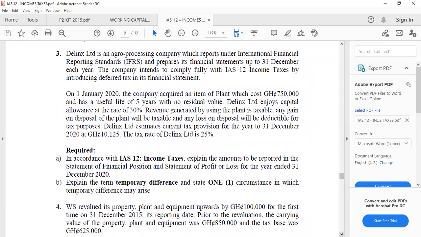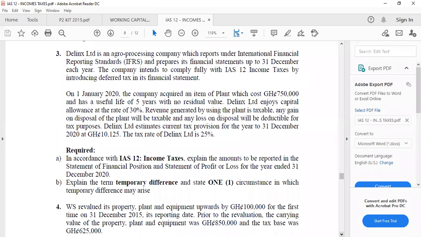The Links Limited is an agro-processing company which reports under international financial reporting standards and prepares its financial statements up to 31st December each year. The company intends to comply fully with IAS 12 income taxes by introducing deferred tax in its financial statements. On 1st January 2020, the company acquired an item of plant which cost 750,000 Ghana cedis and has a useful life of 5 years with no residual value.